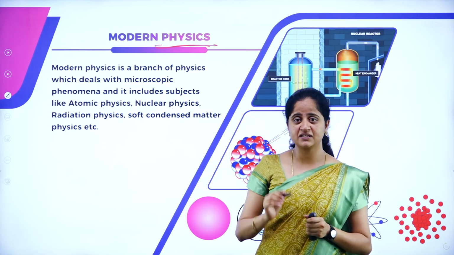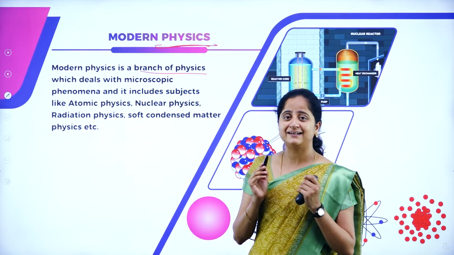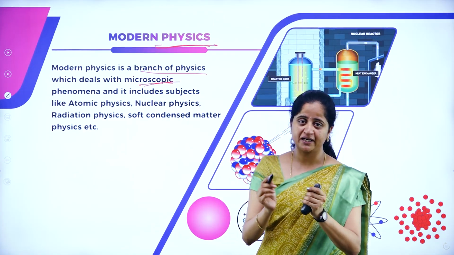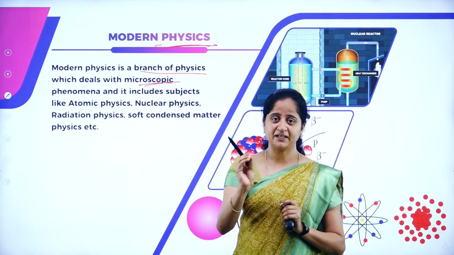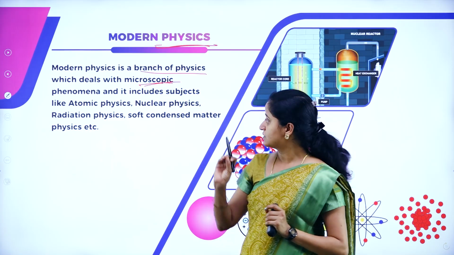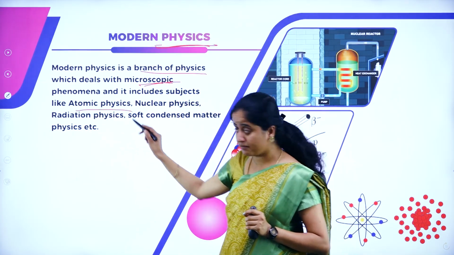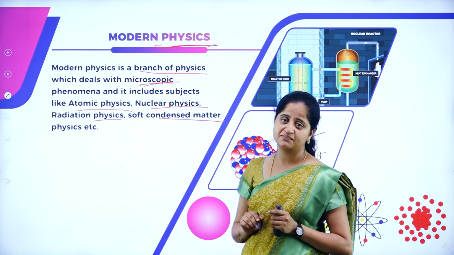One is classical physics, the other is modern physics. Modern physics is a branch of physics that deals with microscopic phenomena. What is the meaning of microscopic? It deals with very small particles, the magnitudes of very small things. The microscopic phenomena include subjects like atomic physics, nuclear physics, radiation physics, soft condensed matter physics